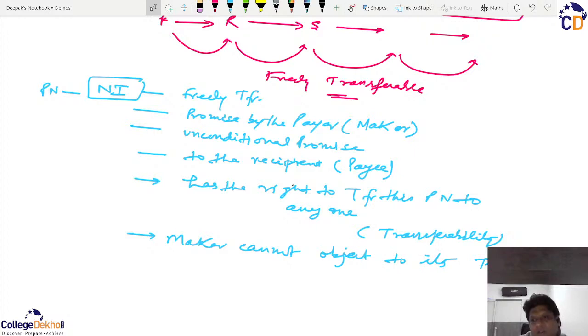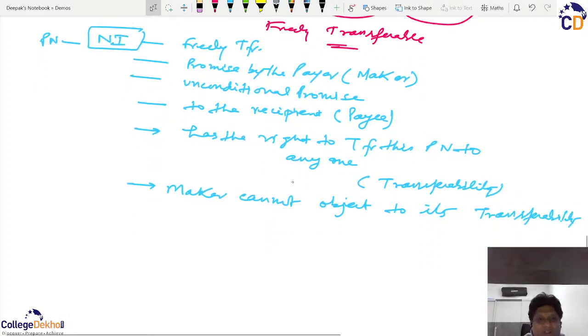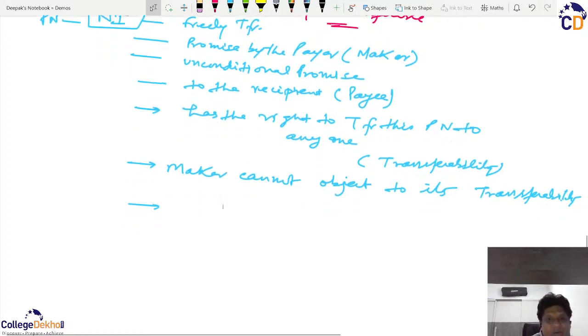And the third most important thing: when you get a note, this note is yours. Currency, if it is in your pocket, is yours. Nobody can say that the currency is theirs. Even if someone has written their own name on the currency, it is still considered to belong to the person who has possession of it, unless somebody can prove that it is stolen. On the same lines, whoever has possession of this promissory note, this negotiable instrument, will be deemed to be the owner of that promissory note or negotiable instrument. That is, unless somebody proves that it is stolen, he will have a perfect title to this.